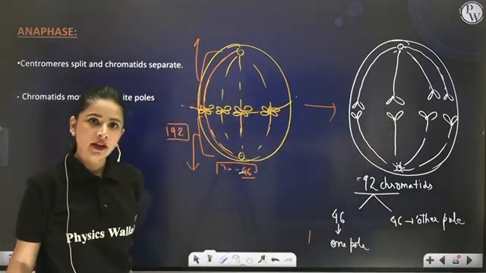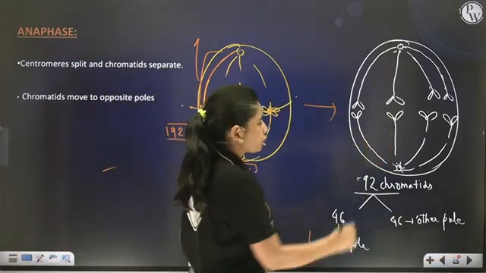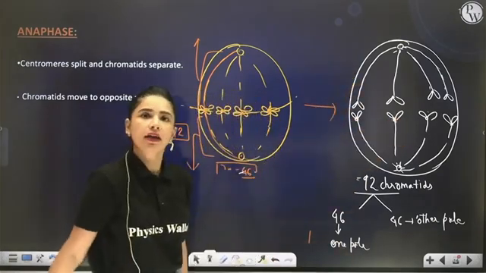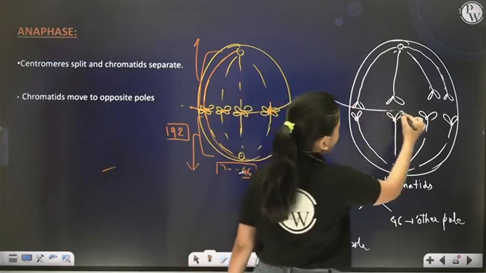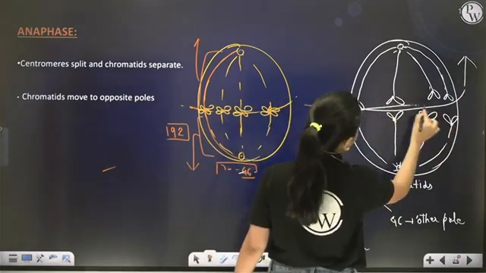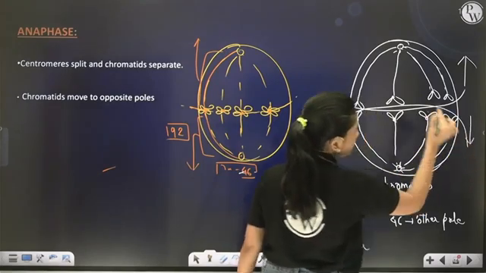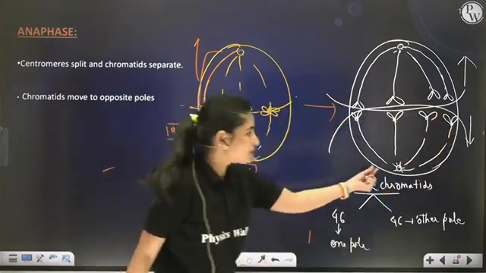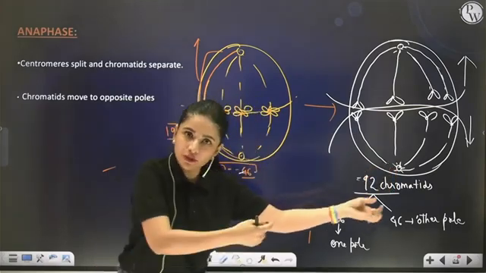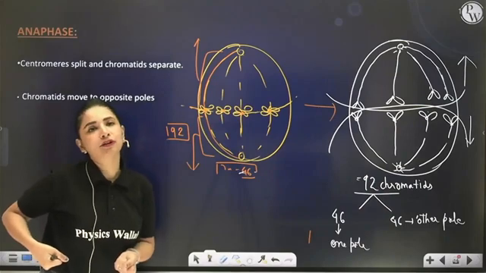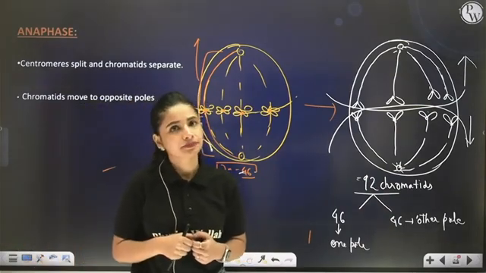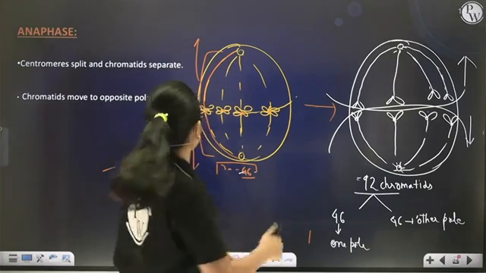Getting my point? With the centromere leading and arms trailing behind. As spindle fibers are attached to the poles, the poles pull the remaining part of the spindle fiber as it gets cut from the center. Correct? So this is anaphase.